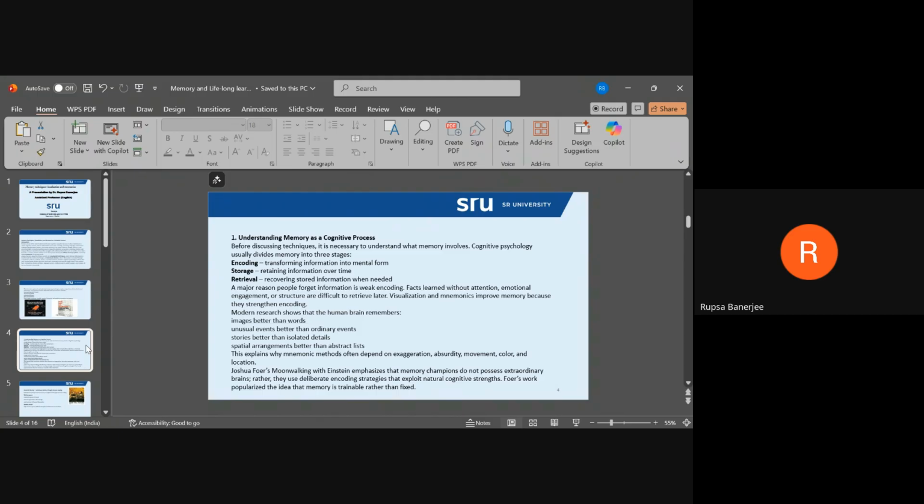A major reason people forget information is weak encoding. Facts learned without attention, emotional engagement, or structure are difficult to retrieve later. Visualization and mnemonics improve memory because they strengthen encoding.